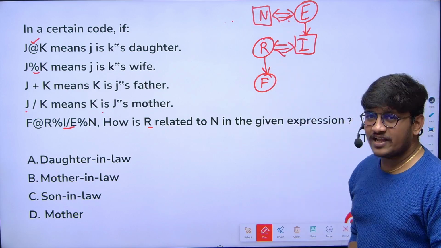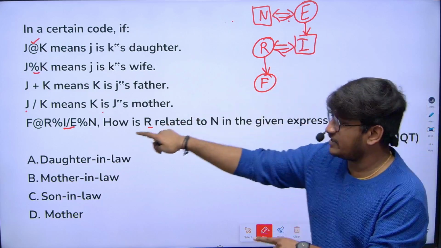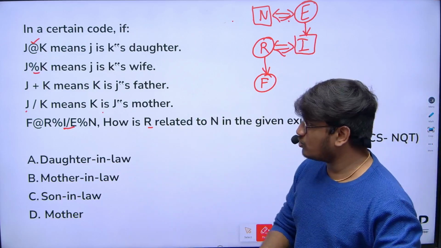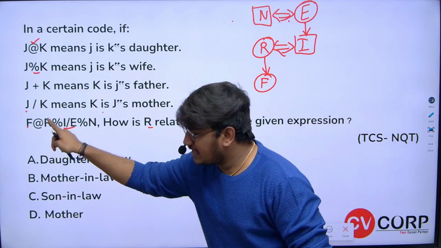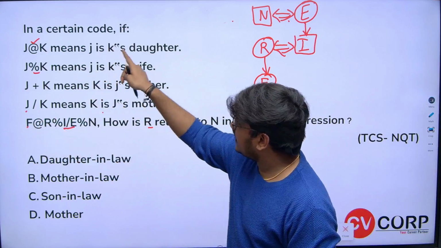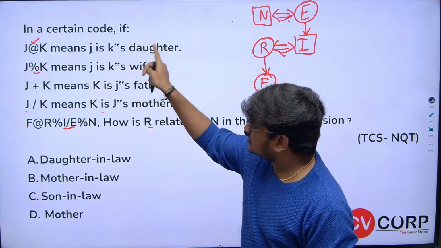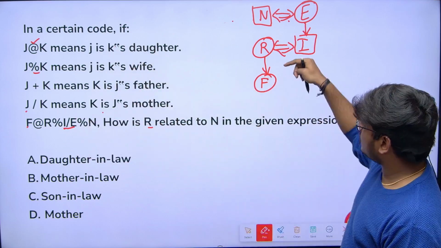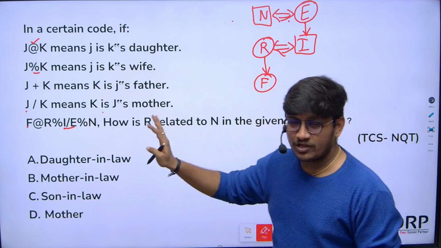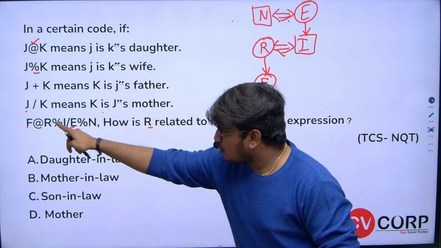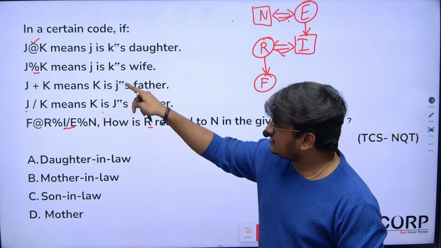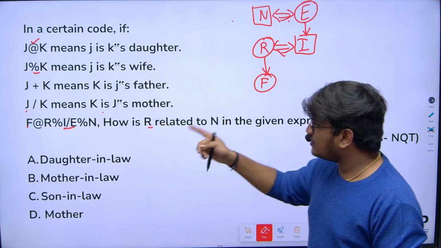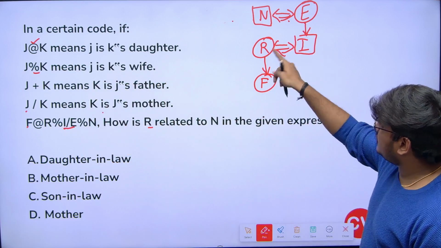Now what's the question actually? We have written the entire relation for the expression, so we'll go through it once again. F at the rate R means J is K's daughter, so F is R's daughter. Done. R percentage I: percentage indicates J is K's wife, so R is I's wife.